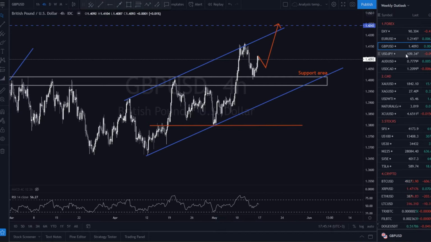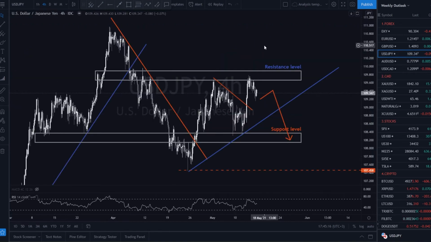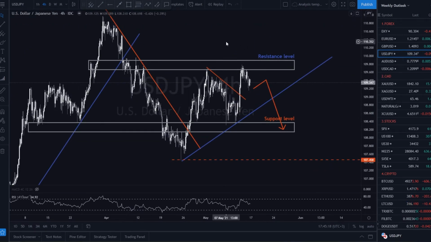For dollar yen, if you remember, last week we correctly anticipated that USD JPY will gain some bullish momentum and it will hit the resistance level highlighted on our chart. In the coming week, we are expecting the price to make a small correction, break the blue trend line, and head towards the support area. If it gains enough momentum, the price could drop even lower, making a new low.